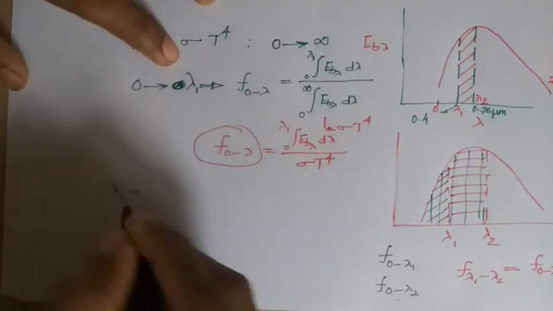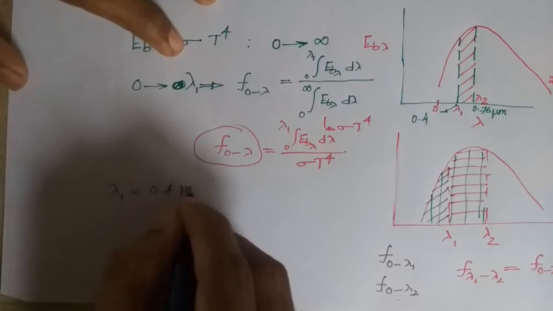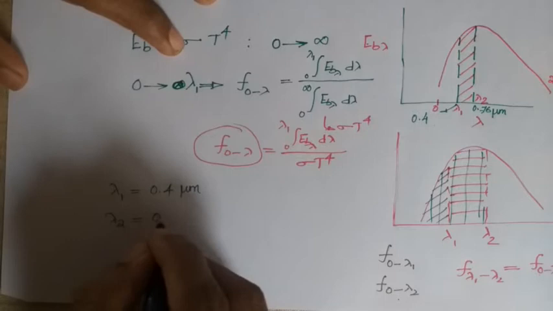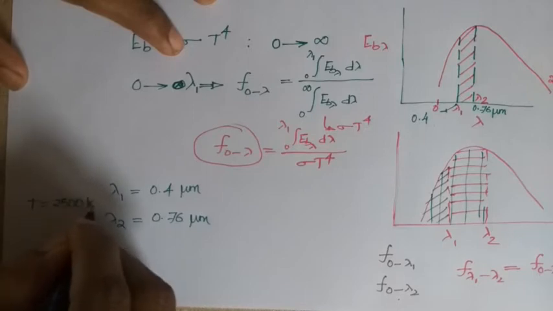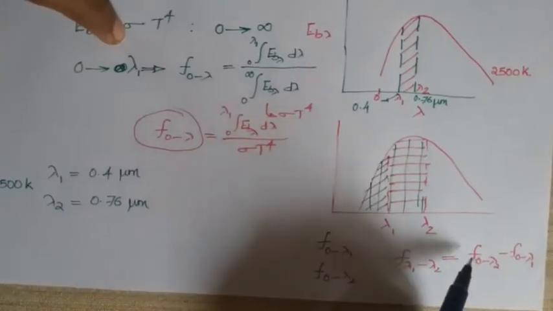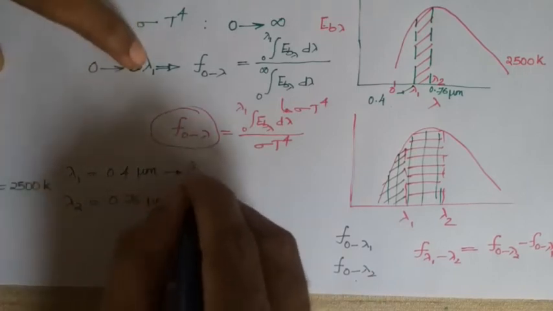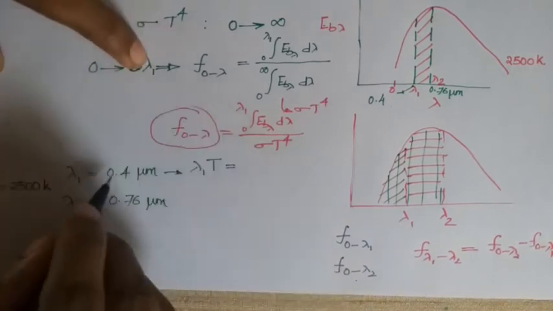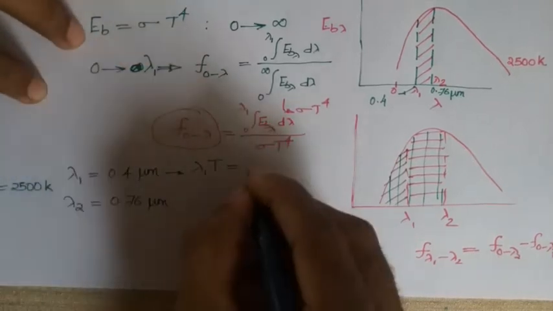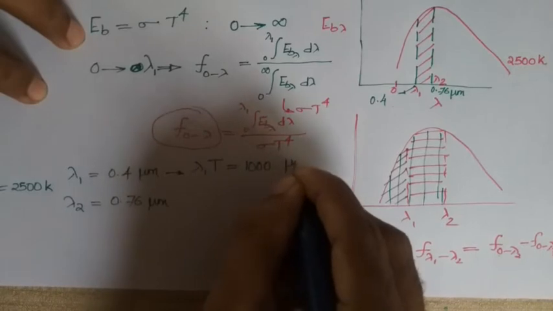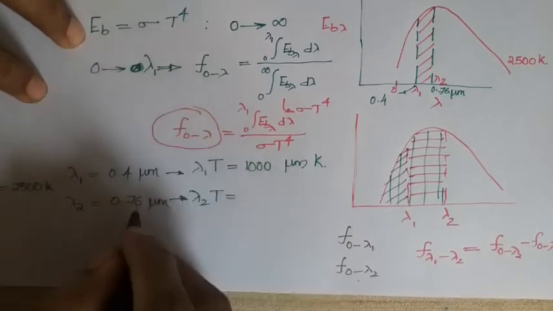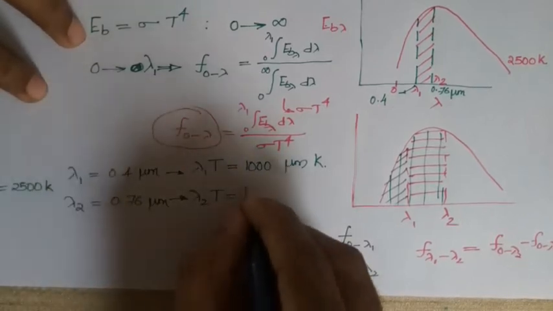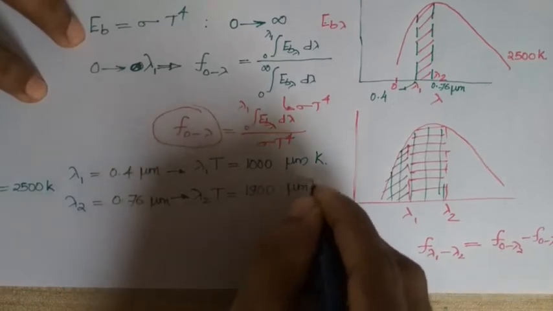Here it is asked in the visible spectrum. So lambda 1 is 0.4 micrometer and lambda 2 is 0.76 micrometer, and temperature is 2500 Kelvin. These functions are given in the data book against lambda T. So I will calculate the lambda T values. Lambda 1 into T is 0.4 into 2500, which is 1000 micrometer Kelvin, and lambda 2 into T is 0.76 into 2500, which is around 1900 micrometer Kelvin.